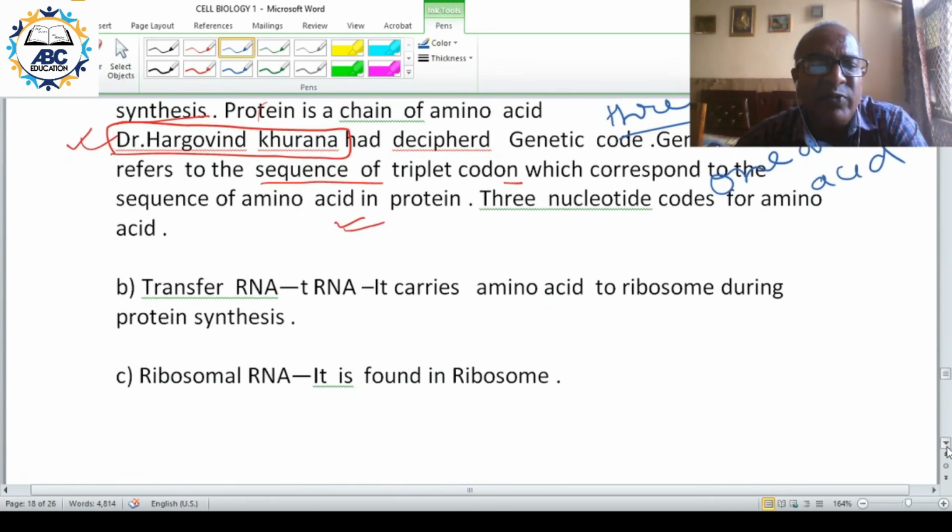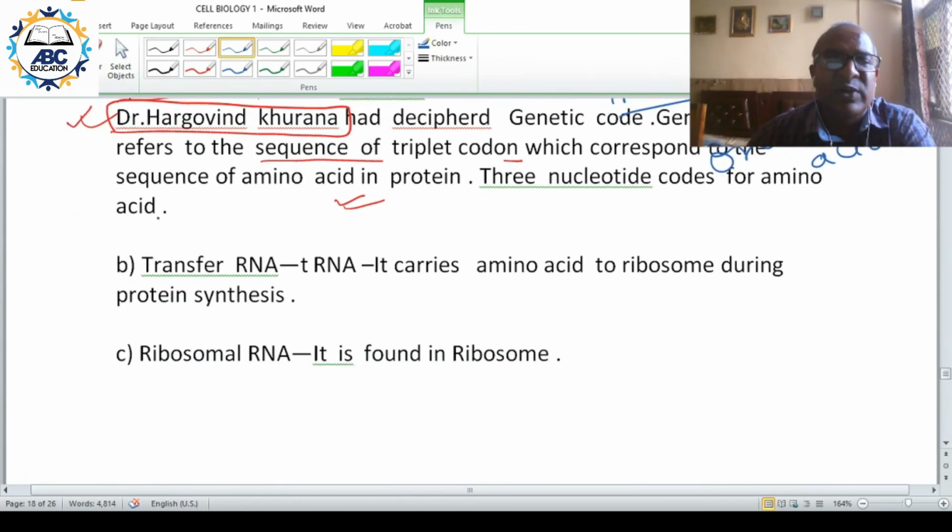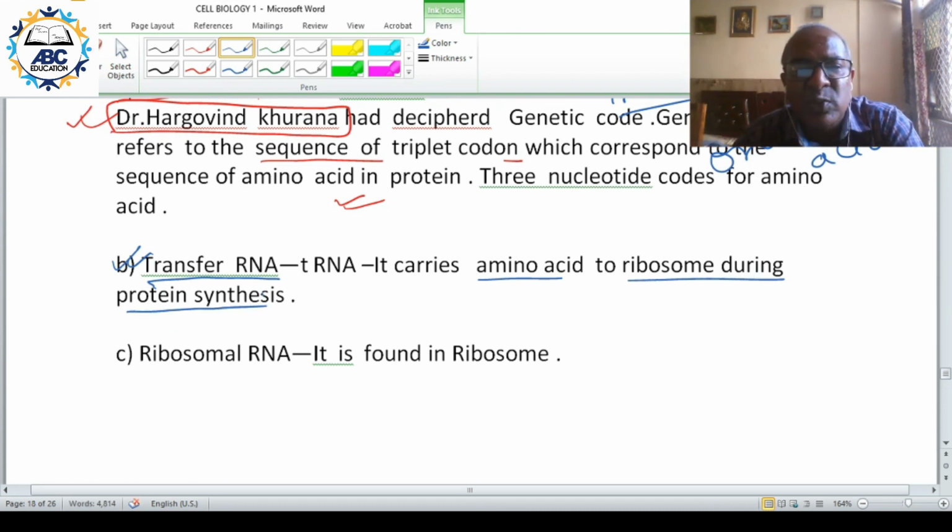The second type of RNA is tRNA or transfer RNA. It carries the amino acid to the ribosome during protein synthesis. The amino acids are distributed here and there inside the cytoplasm. The work of transfer RNA is to carry the amino acid to the ribosome for protein synthesis.